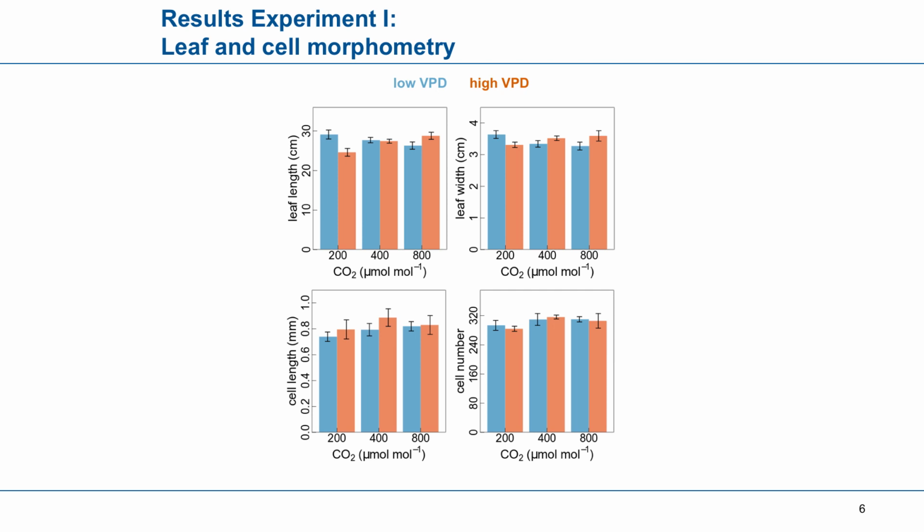And coming to the results, the first result that struck us, or we found rather surprising, was that we found almost no differences in leaf morphometry and cell morphometry regarding our more or less control, the 400 ppm treatment. And I say rather surprisingly because considering that the CO2 treatments especially were rather extreme, we would have expected some sort of CO2 fertilization, especially at the highest level, and maybe a reduction in these morphometric values for the 200 ppm.